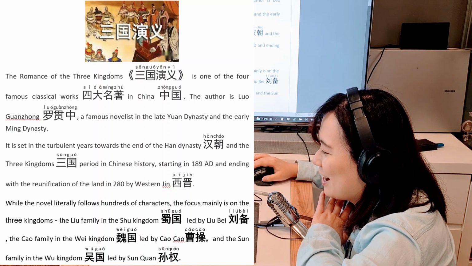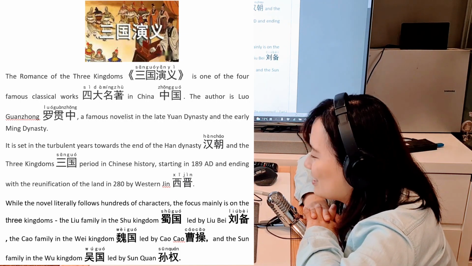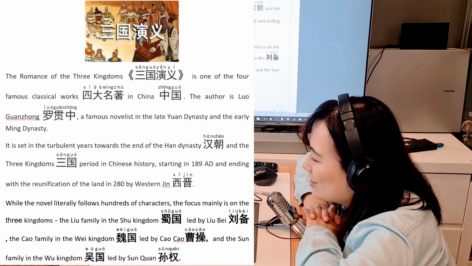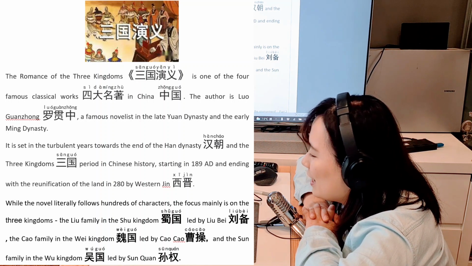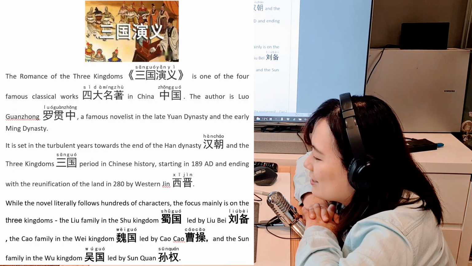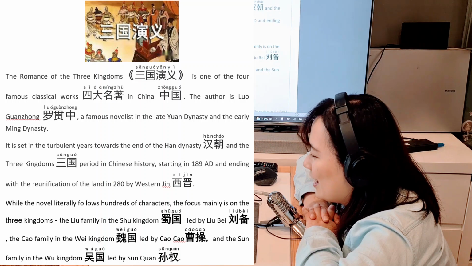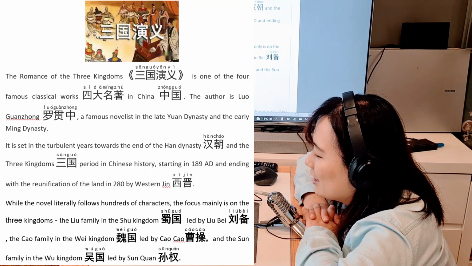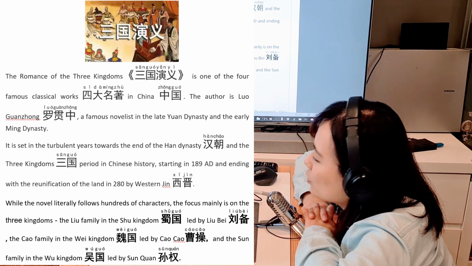And while the novel literally follows hundreds of characters, the focus mainly is on the Three Kingdoms. The Liu family in the Shu Kingdom, led by Liu Bei. The Cao family in the Wei Kingdom, led by Cao Cao, and the Sun family in the Wu Kingdom, led by Sun Quan.